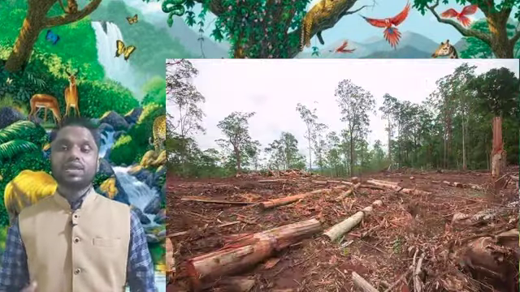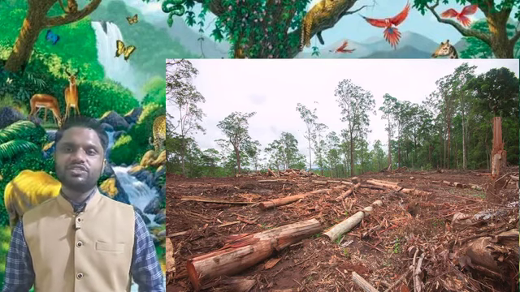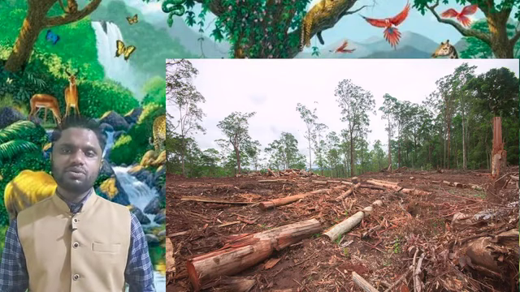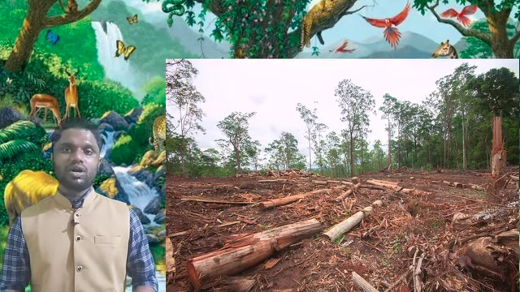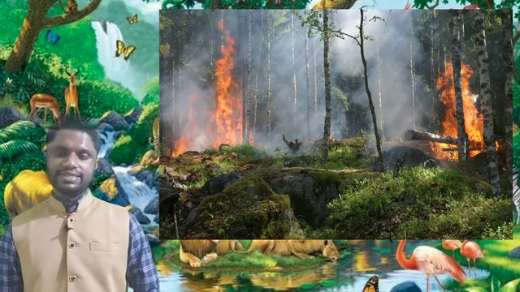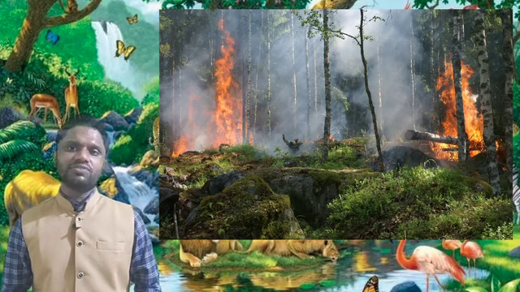Now, next is the loss of biodiversity. Animals and plants that are unable to grow outside of a forest environment face extinction. Climate change: increased greenhouse gases such as carbon dioxide present in the air when trees are not available to absorb them. Increased carbon in the air from the burning of trees. Decreased cooling of land from water evaporation in forests. Impacts on humans also include decreased availability of wood for cooking and heating.